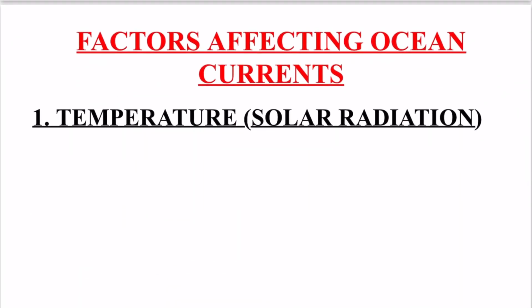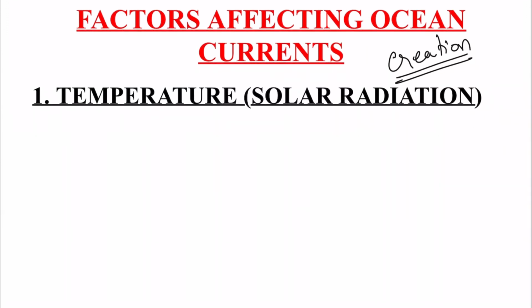So let us now discuss the factors affecting the ocean current. They are actually the factors which are responsible for the creation of ocean current. The creation is not done by a particular factor, but a mixture of many factors actually creates the ocean current, in which the first factor we are talking about is the temperature.